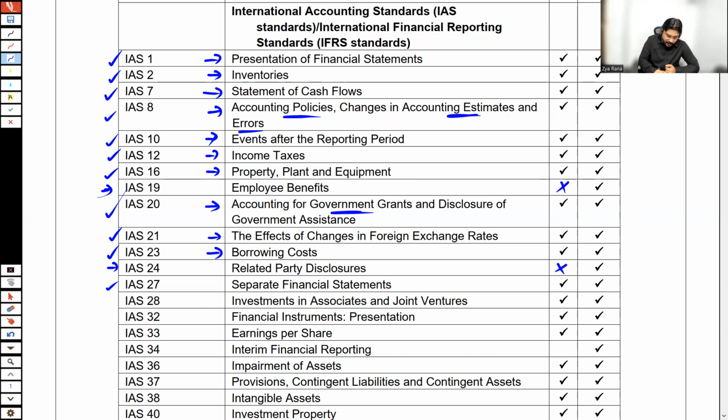When there is an investment from 20% to 50%, let's say you are a company and your company has acquired the share capital of another company, let's say 40% or 45%, more than 20 but less than 50, such investments are termed as associates or joint ventures, and the accounting for investment in associates and joint ventures is according to IAS 28.